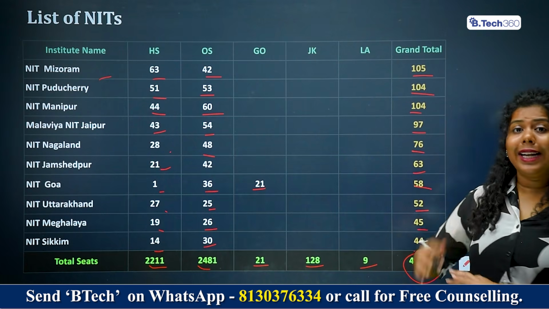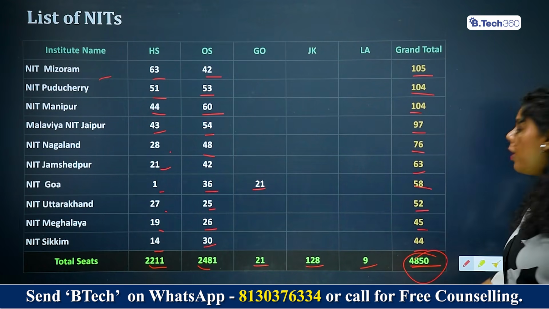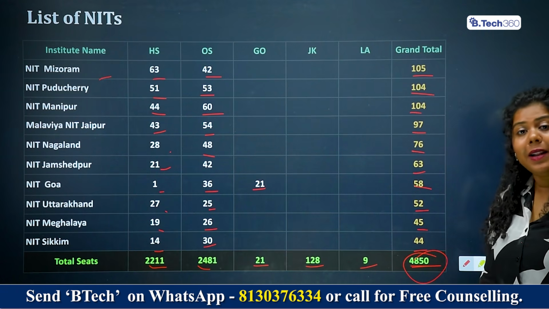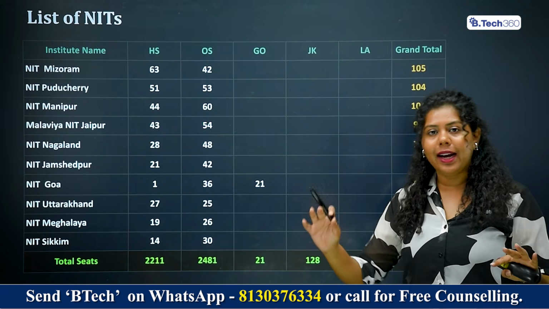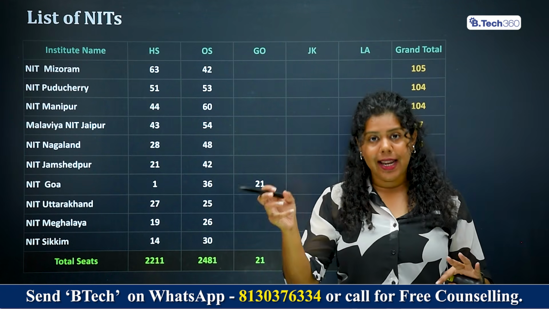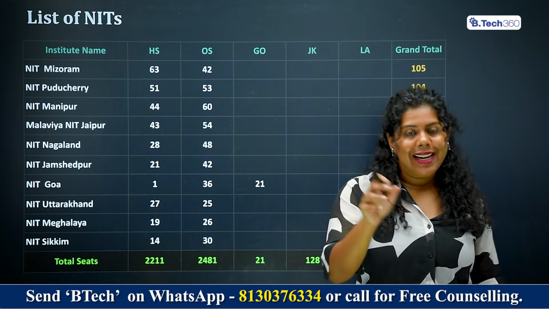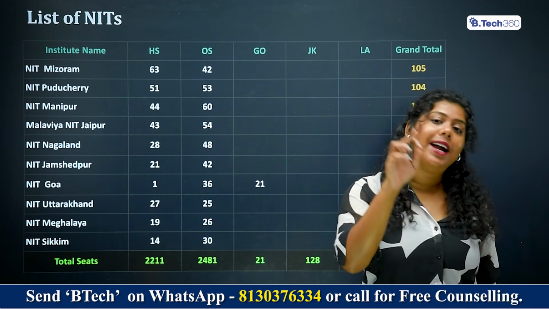So this is the category-wise, region-wise, and NIT-specific division of these 4.8K seats, which are available in the current year in our NITs. So this gives you a complete idea whether you are targeting a single NIT, or you are targeting according to your different state, or you are targeting according to your category. You now have a complete analysis of where you stand and what the different seats are that you can apply to.